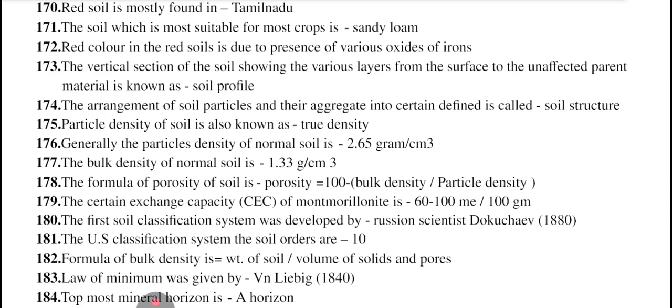The first soil classification system was developed by Russian scientist Dokuchaev in 1880. US classification system of soil orders has 10. Formula of bulk density is weight of soil divided by volume of solids and pores. Law of minimum was given by Liebig in 1840.